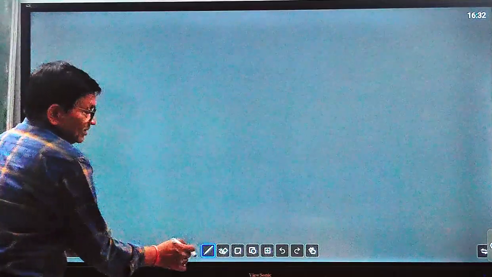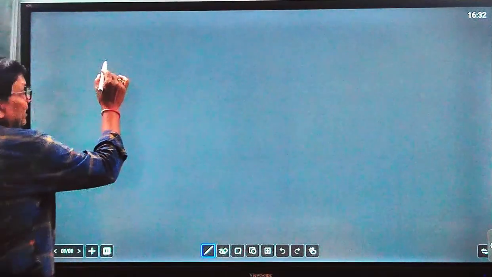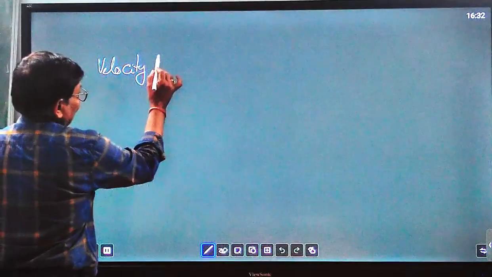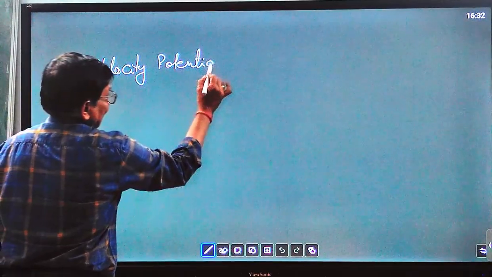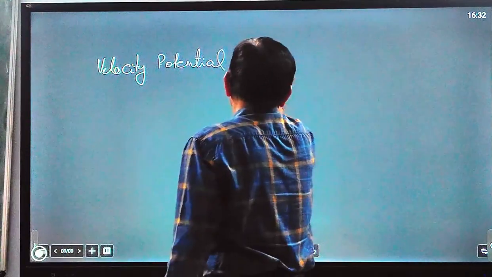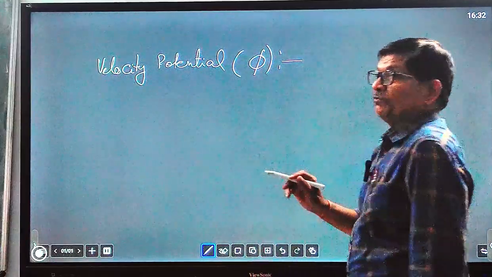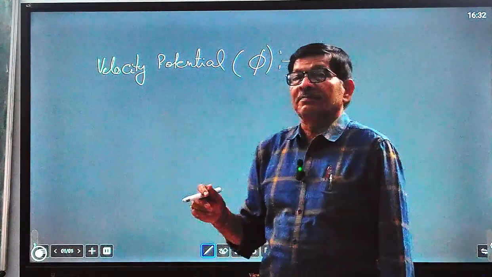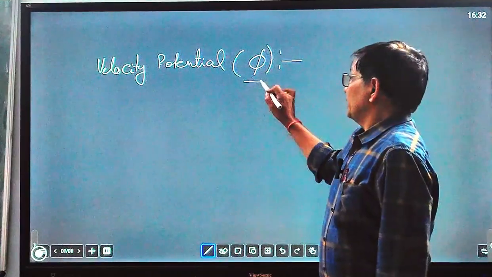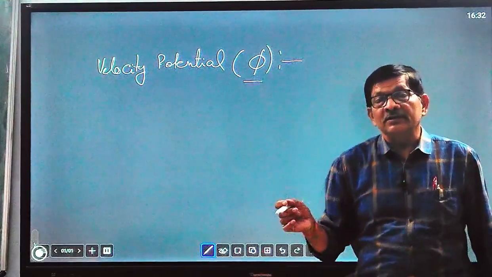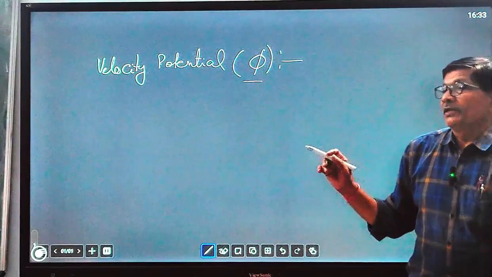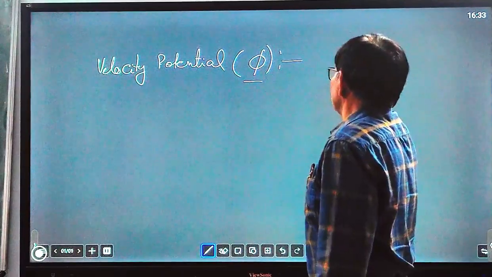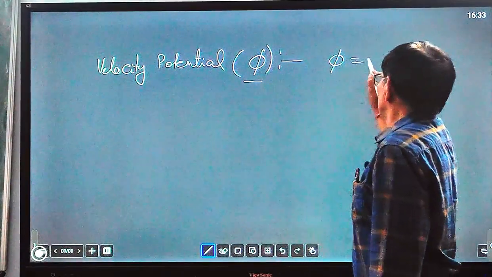This is defined by the mathematical function phi, the velocity potential. Like the stream function, it is defined by the mathematical function phi, but it is contradictory to the concept of the stream function. In the flow field, this function phi, or you can say mathematical parameter, is such that phi is again a function of x and y.